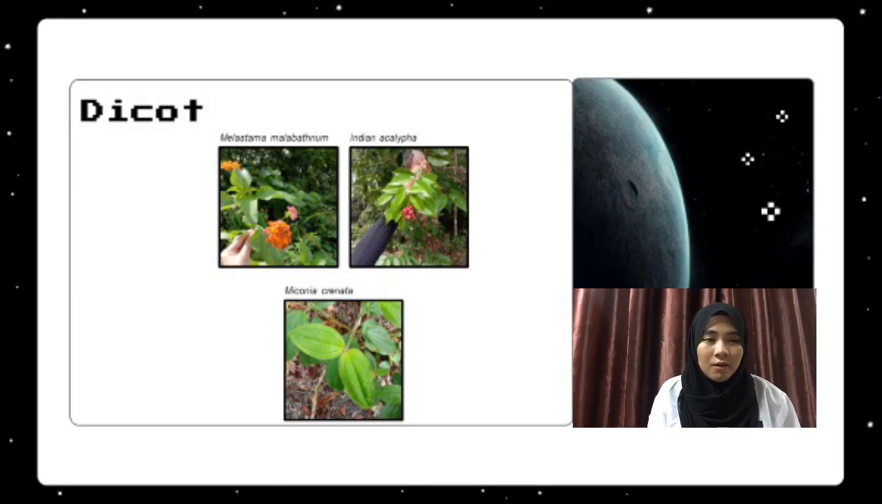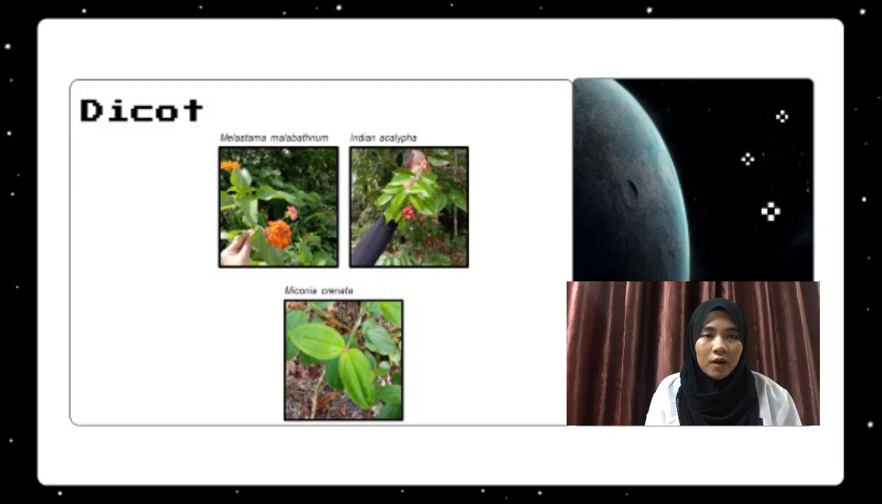And the last example for this plant is Indian acalypha, Acalypha indica. The family name is Euphorbiaceae, and the characteristic is the leaves often apically cluster into a flat rosette. Flowers are stalkless, borne on an erect axillary spike longer than the leaf.